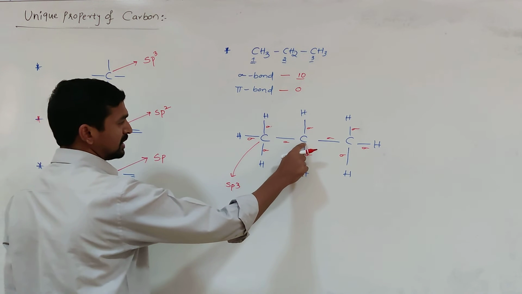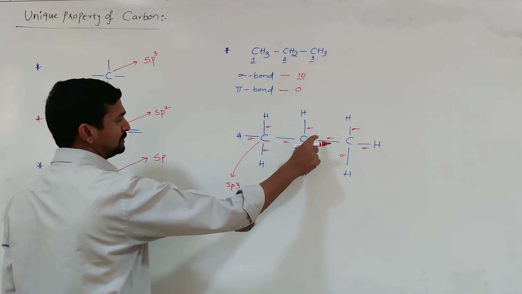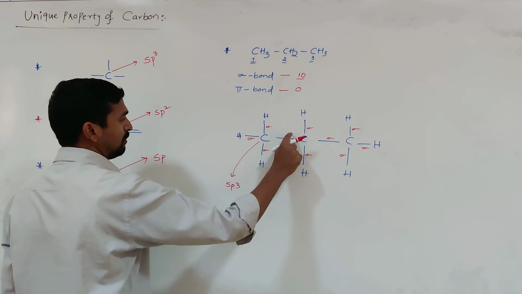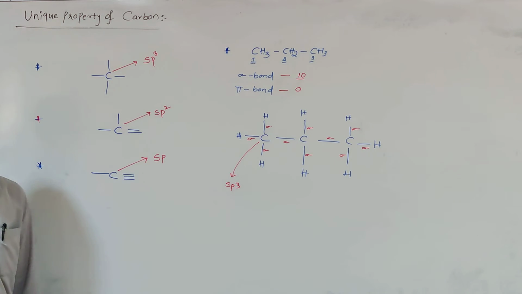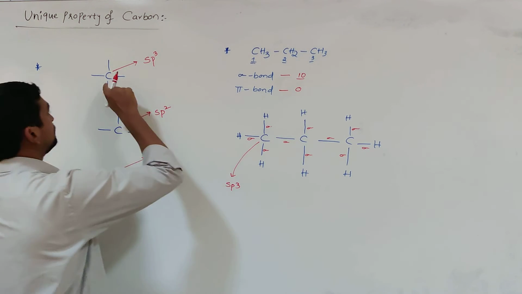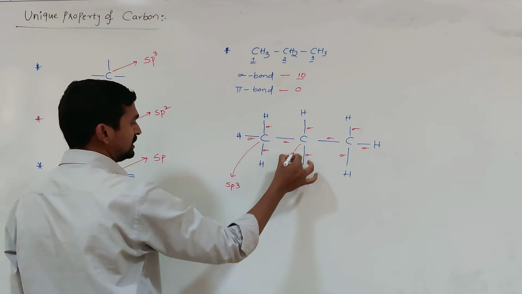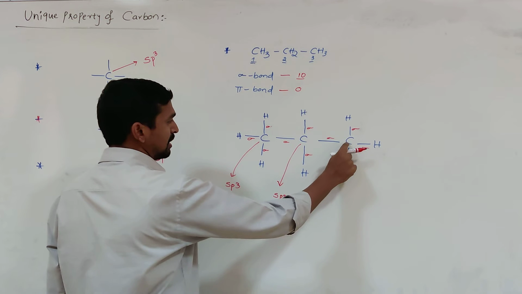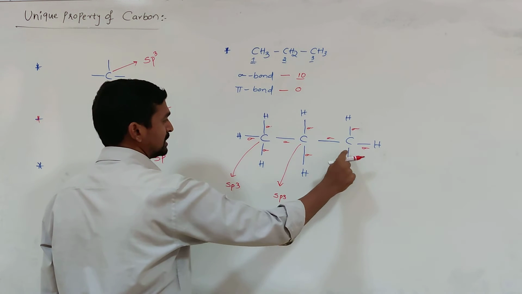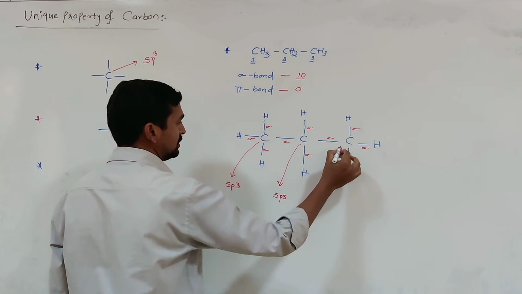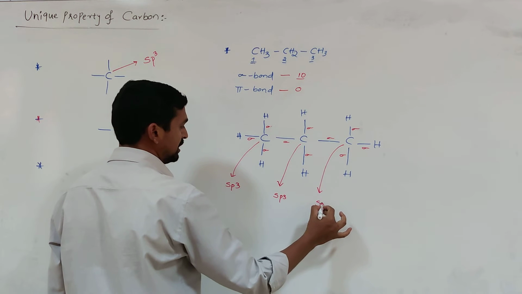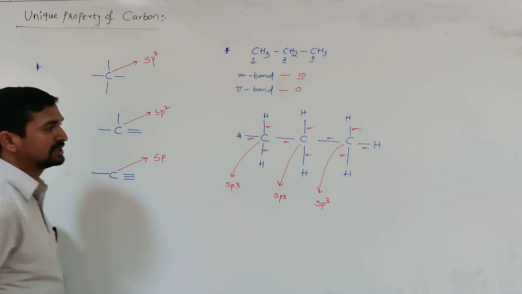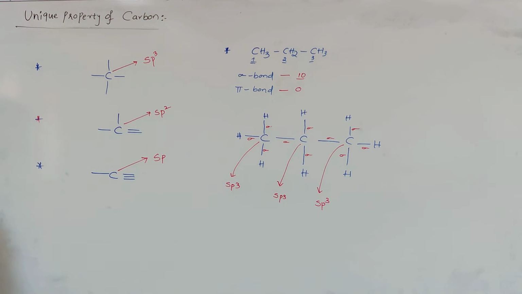Now this carbon is surrounded by 1, 2, 3, 4. All 4 are single bonds. What is the hybridization? If surrounded by 4 single bonds, the hybridization is sp3. Here also this carbon is surrounded by 4 single bonds, 1, 2, 3, 4, so the hybridization is sp3. Like that we can predict the number of sigma bonds, pi bonds and hybridization.